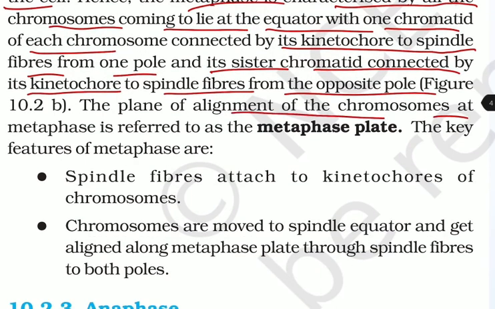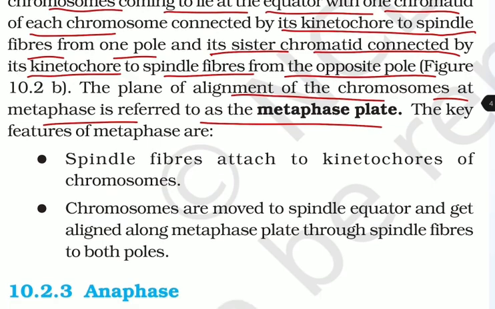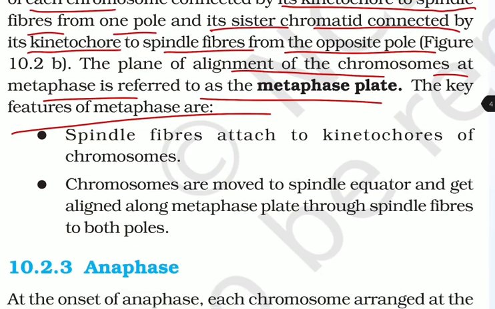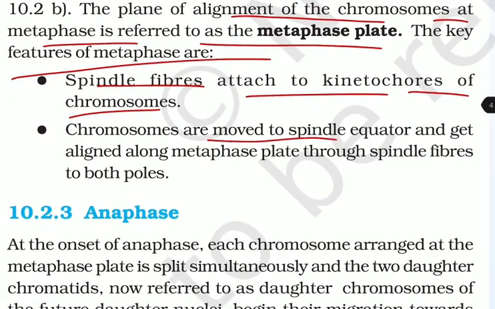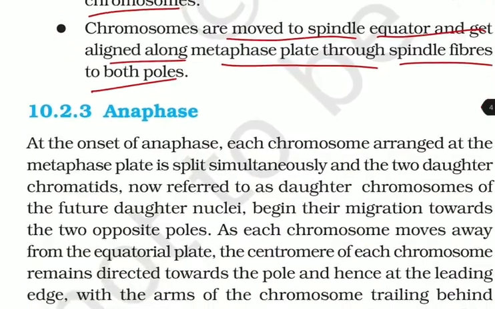The plane of alignment of the chromosomes at the metaphase is referred to as the metaphase plate, and the key features of the metaphase are as follows. Spindle fibers are attached to the kinetochores of chromosomes. Chromosomes are moved to the spindle equator and get aligned along the metaphase plate through the spindle fibers from both poles.